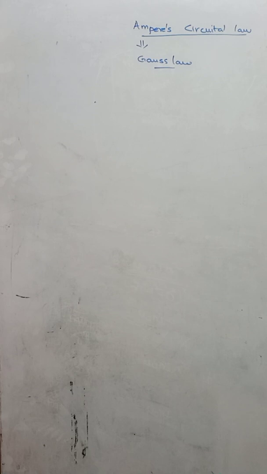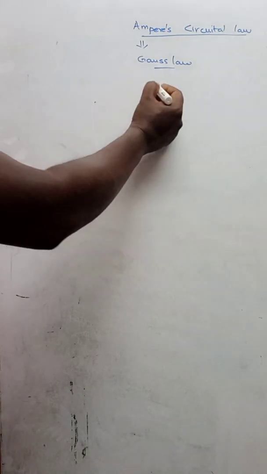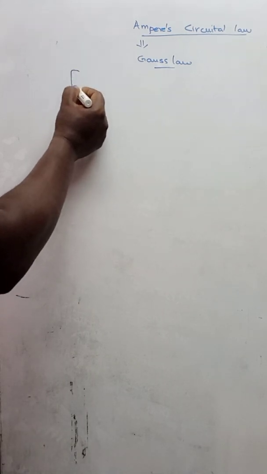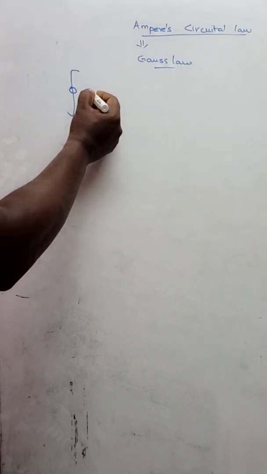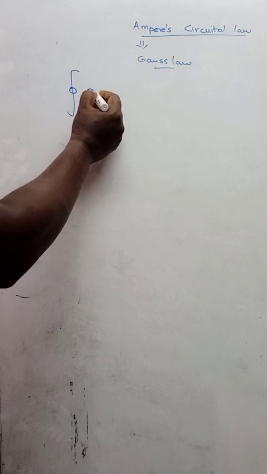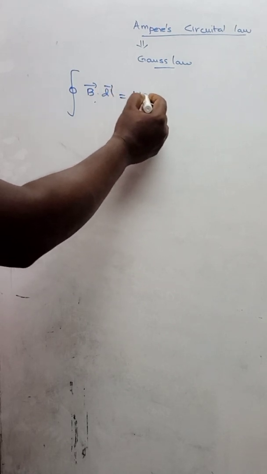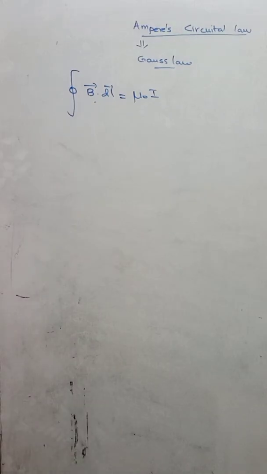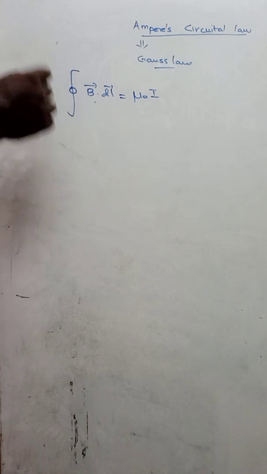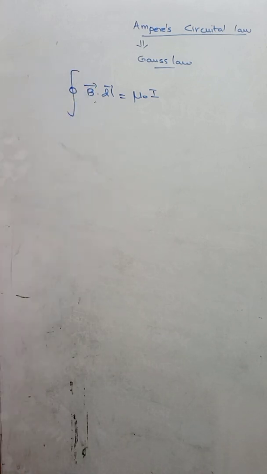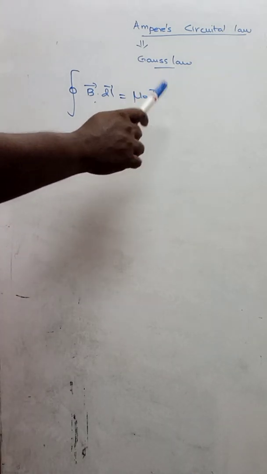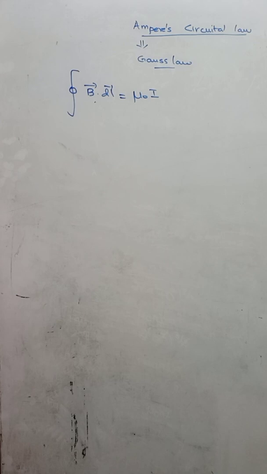Okay. So Ampere's circuital law says that the line integral of the magnetic field around any closed path in free space is equal to mu naught times the net current flowing through the surface. See that? The line integral of the magnetic field around any closed path in free space is equal to mu naught times the net current flowing through the surface.